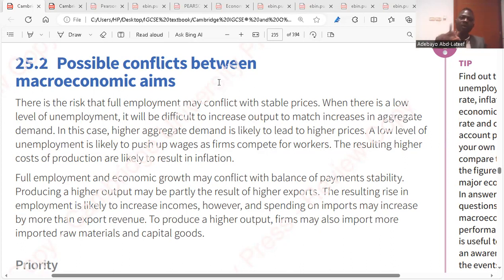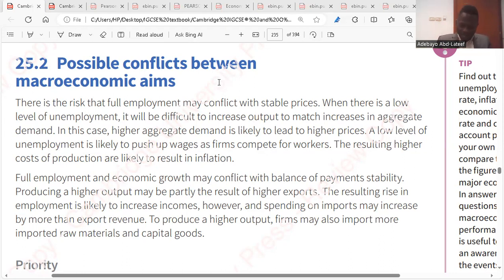If there is low level of unemployment, that means if unemployment is zero, there's no unemployment rate, that means everyone is fully employed. If everyone is fully employed, it will be difficult for firms to increase their output. Do you know why? Because they won't have people to employ to increase their output. They are all employed. That's why it can't be zero.